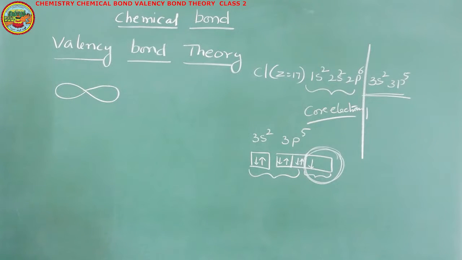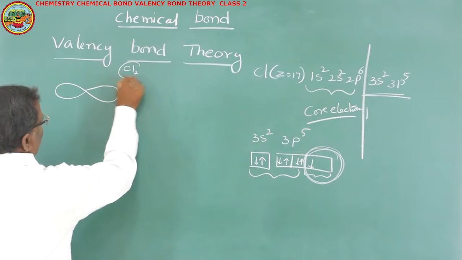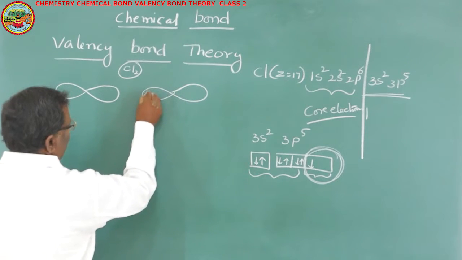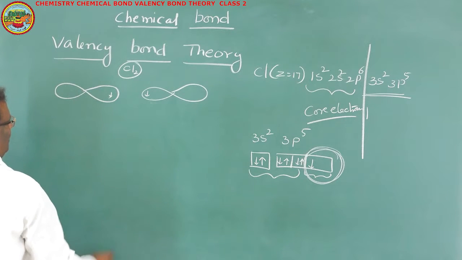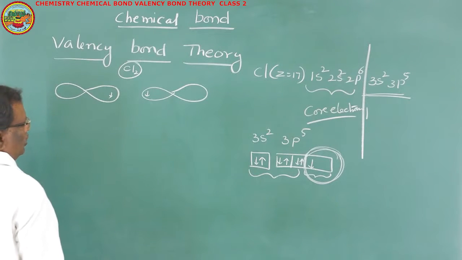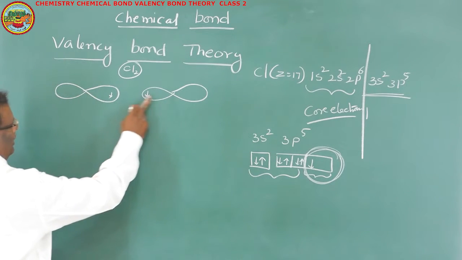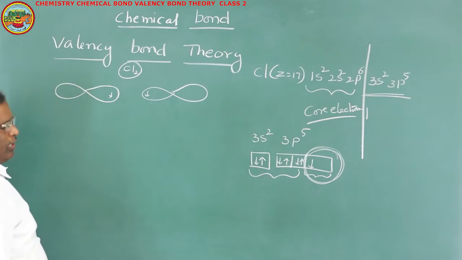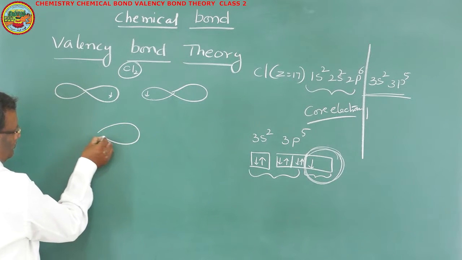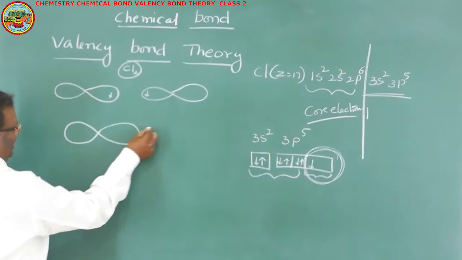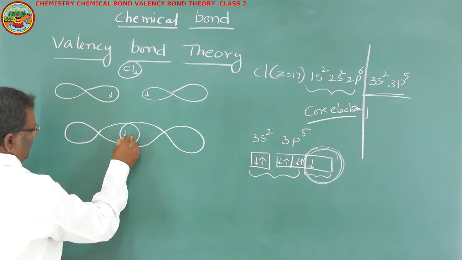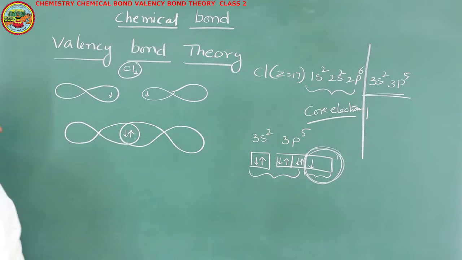While two atoms are involved in the covalent bond, the half-filled atomic orbital of one atom, now we are discussing the formation of the Cl2 molecule. In the formation of the Cl2 molecule, two chlorine atoms are involved. This is one chlorine atom and this is another chlorine atom. In the valency shell of chlorine, we have 3 p orbitals. 2 orbitals are fully filled by electrons, so they are not involved in the bonding. Only the half-filled p orbital is involved in the bonding. Now, the half-filled p orbital of one chlorine atom will overlap with the half-filled orbital of another chlorine atom, and by mutual sharing of a pair of electrons, they form a covalent bond.